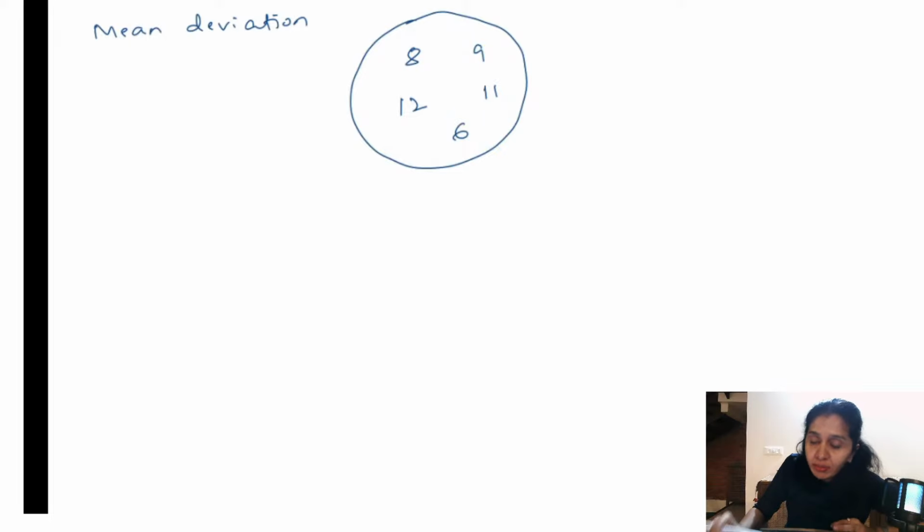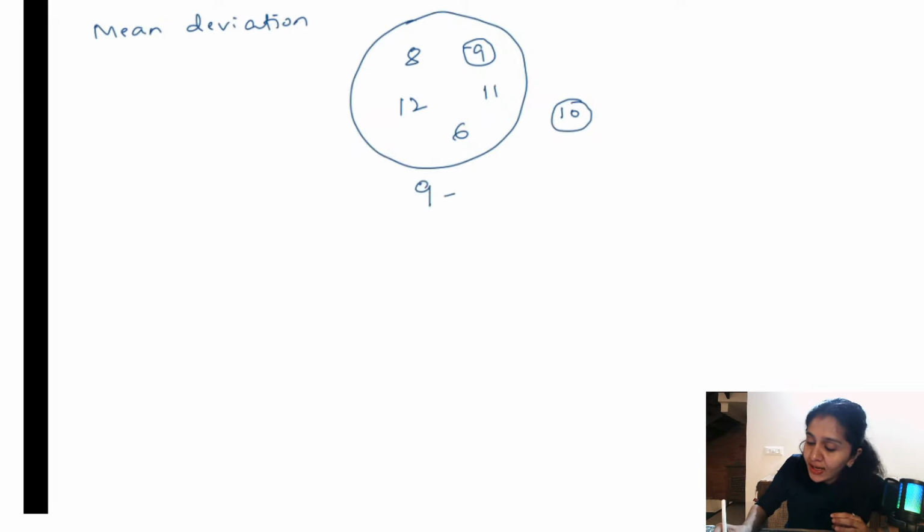I take the mean, let us say 10 because I don't want to calculate now. The mean is 10, that is all the observations divided by 5, the total number of observations. So mean deviation will tell us how much each one's value is deviating from the mean.